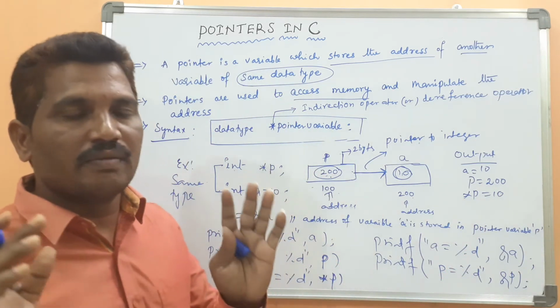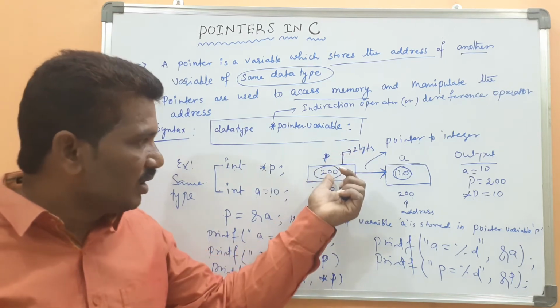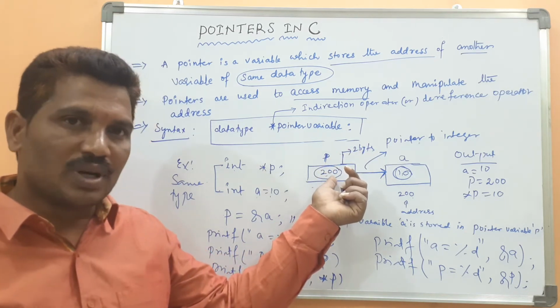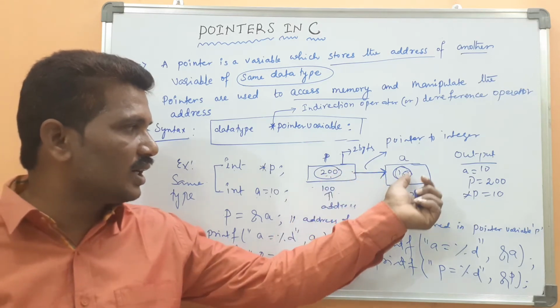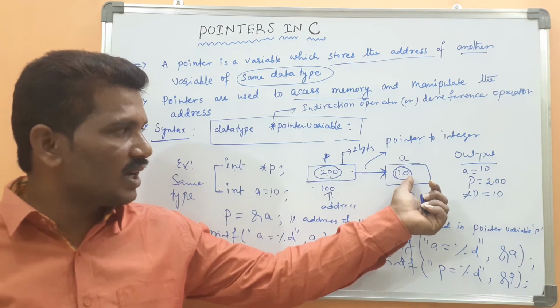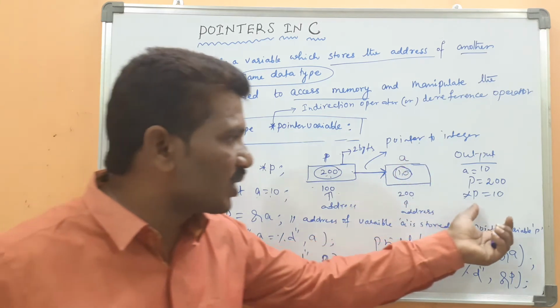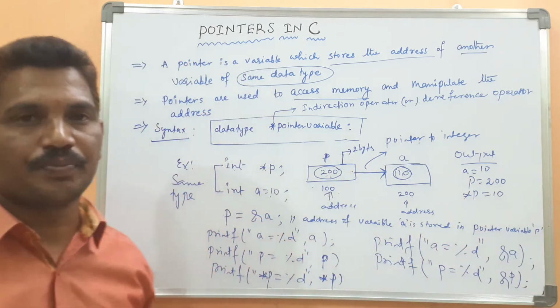Star p means the value at that address. What is the value at the address of 200? When control comes here, the value in the variable a, 10, is printed, because star p equals 10.